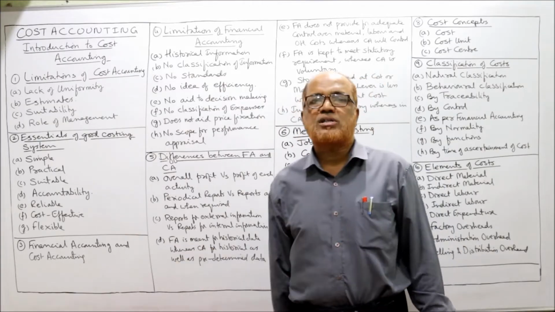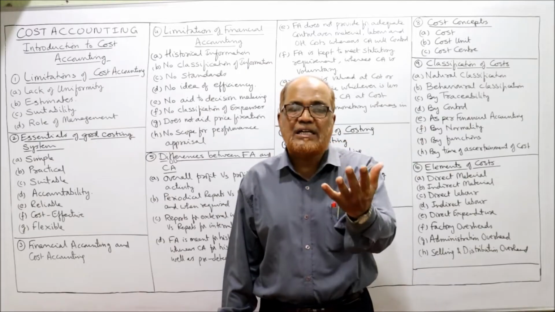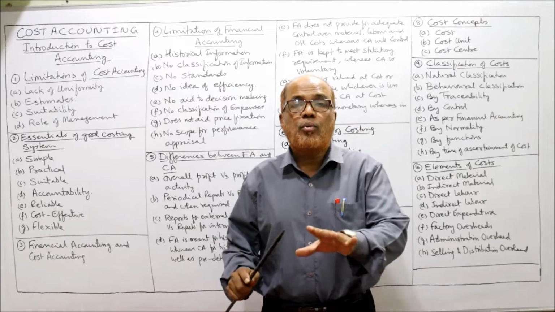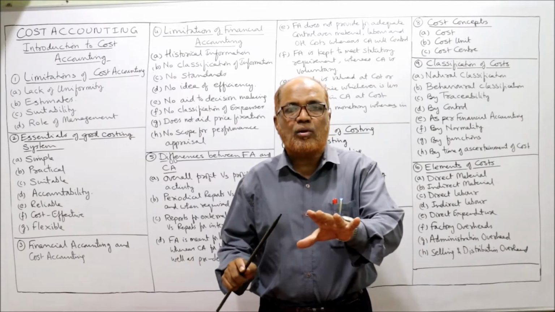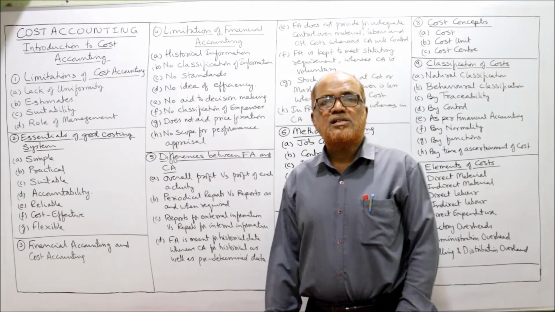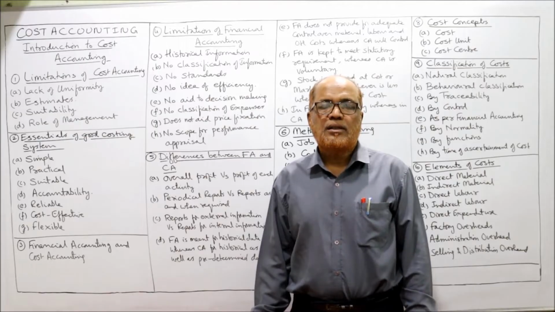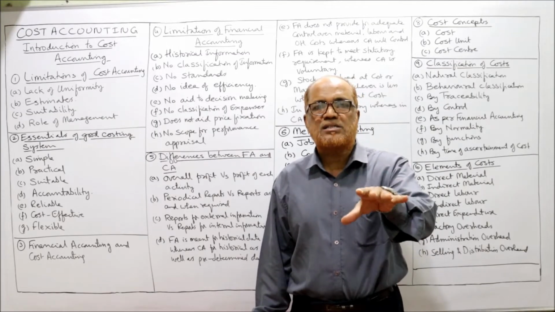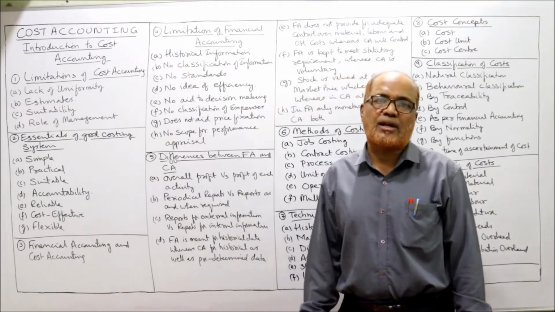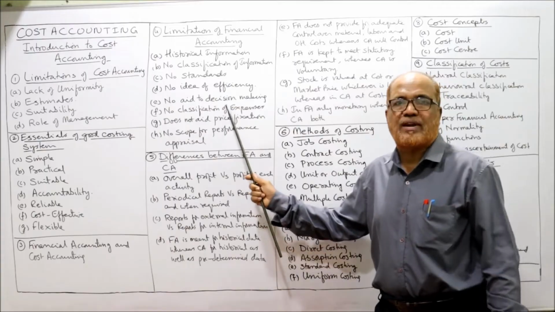Whereas the objective of cost accounting is recording, classifying, etc. in order to ascertain the cost, in order to control the cost. So both accounting systems are entirely different. Now the question arises, why has this cost accounting system been propounded? It has been propounded because there are some limitations of financial accounting. So in the examination, you may get a theory question regarding what are the limitations of financial accounting.